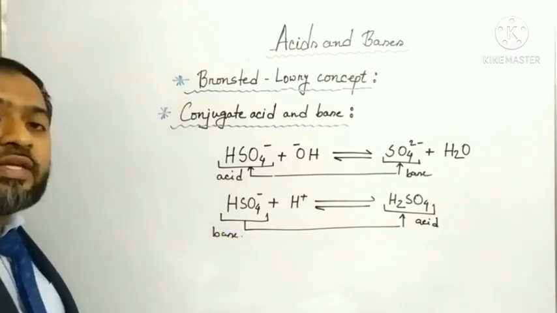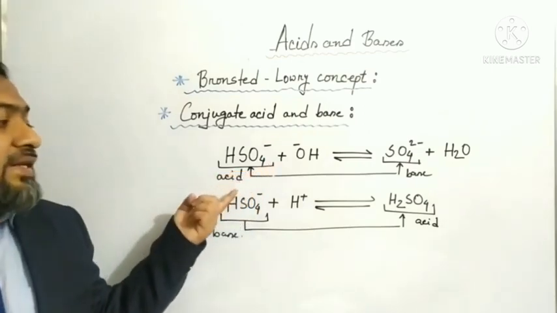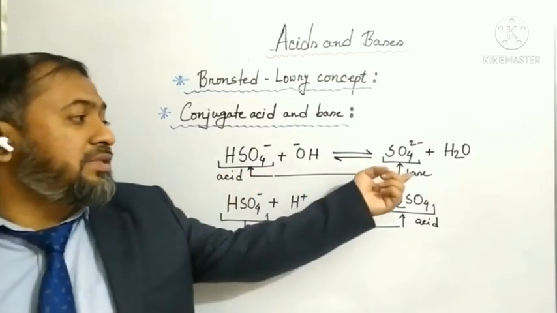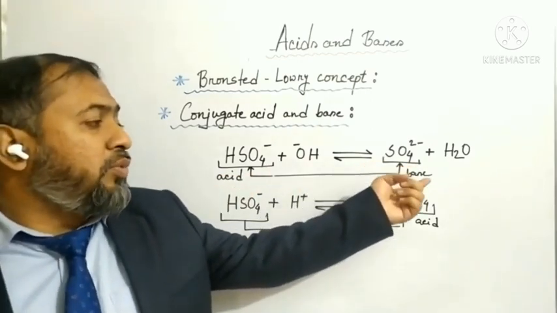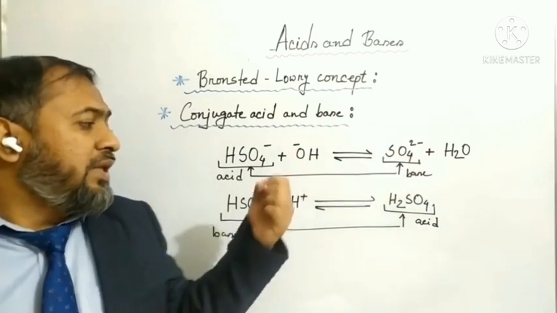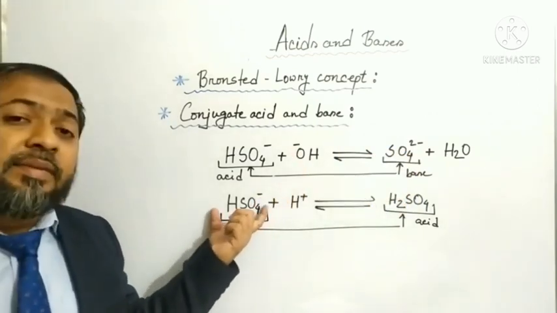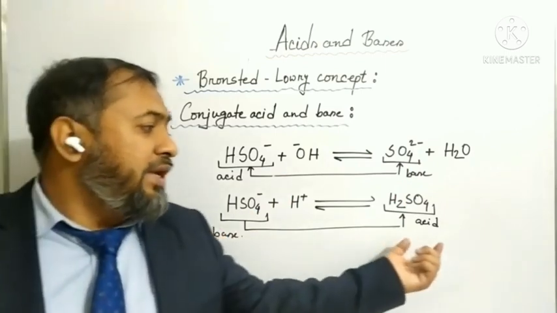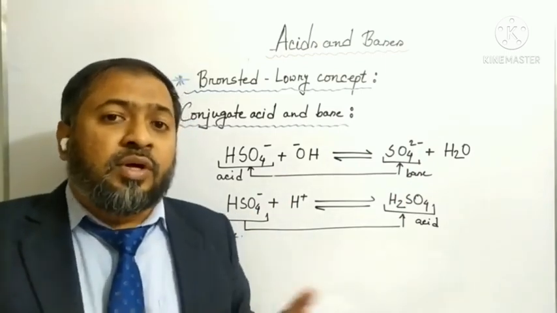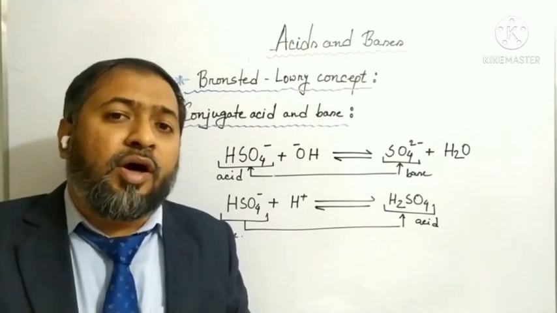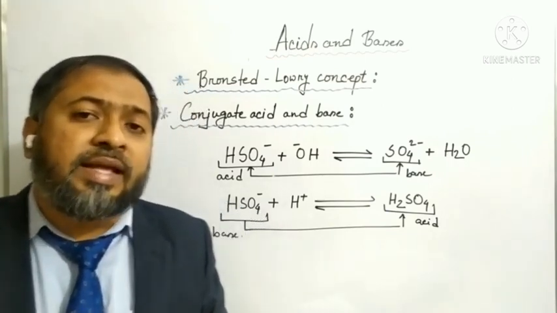Dear students, you can see hydrogen sulfate here acts as an acid and produces a conjugate base, which is sulfate. And in this case, hydrogen sulfate acts like a base and produces a conjugate acid. So this is another example of producing conjugate acid and base.